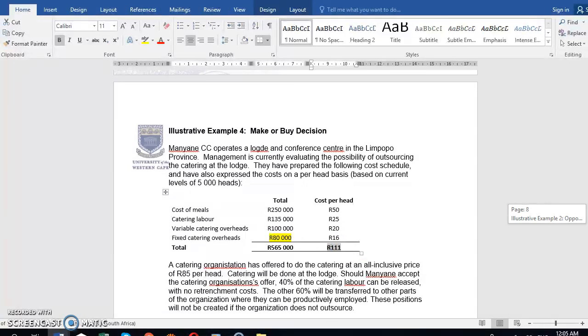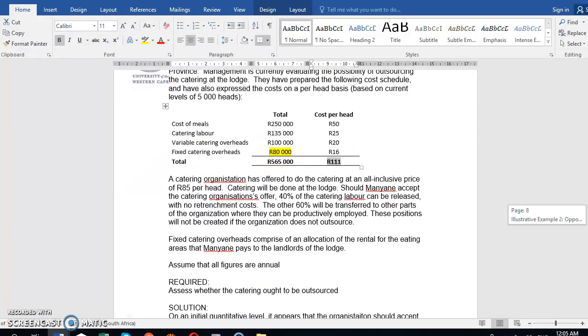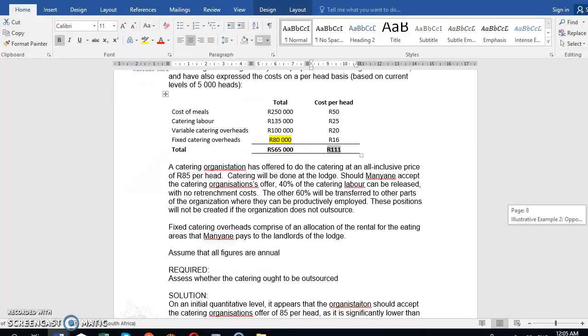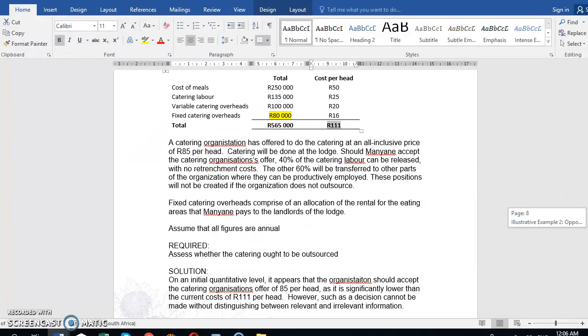So it may look like 85 is cheaper than what we're currently paying, but it's better to plot the cash flows for ourselves first, in terms of what's relevant and what's not, to see if it's really so much better to go with the outsourcer. As I mentioned, fixed costs can be misleading because they cannot really be allocated on a per head basis in this case.